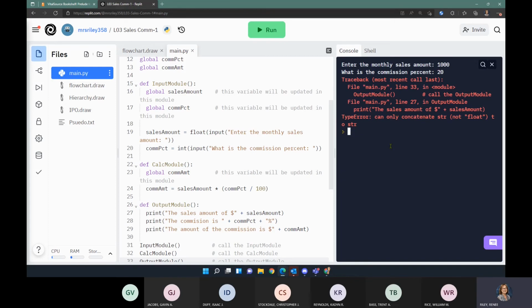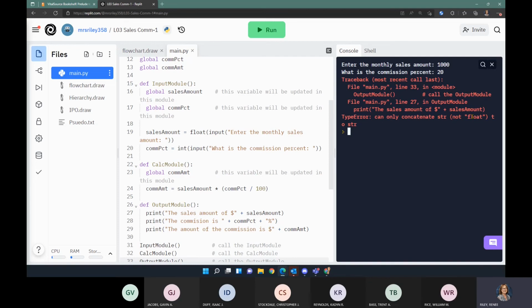So then I got an error. Did you guys look at this error too? It says that my problem is on, is it line 33? No, line 33 calls the output module. And then it finds this error on line 27. It says, I can only concatenate strings, not floats, in our print message.